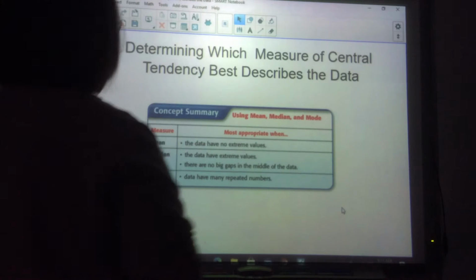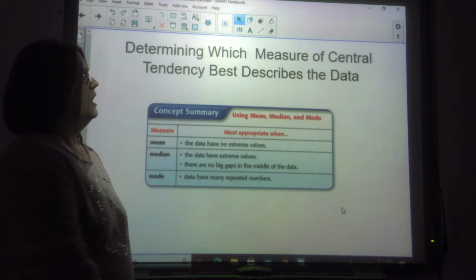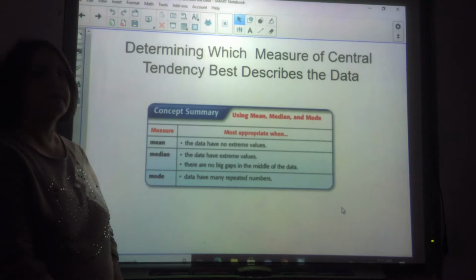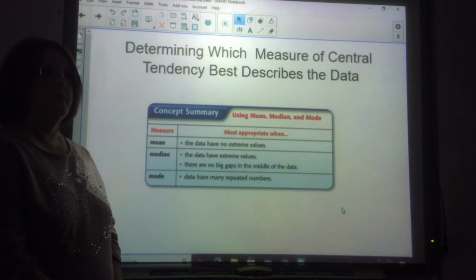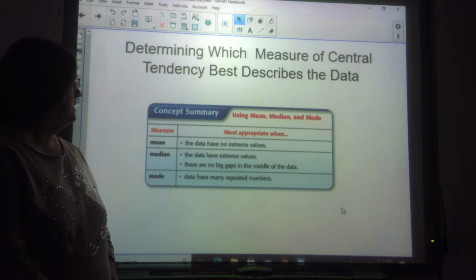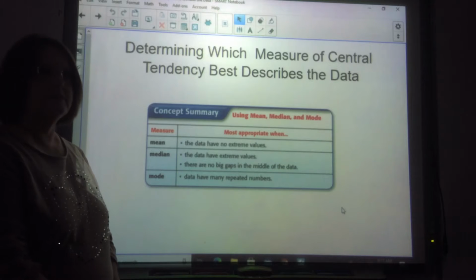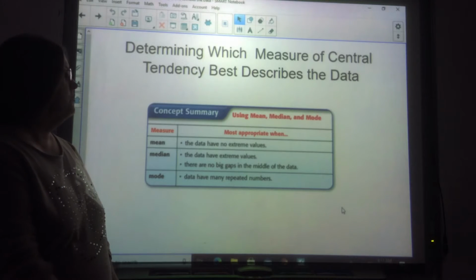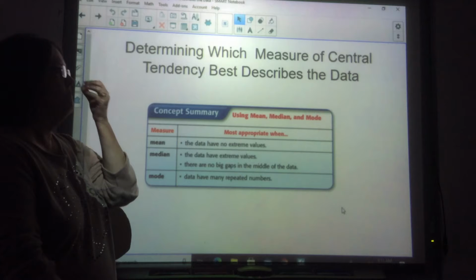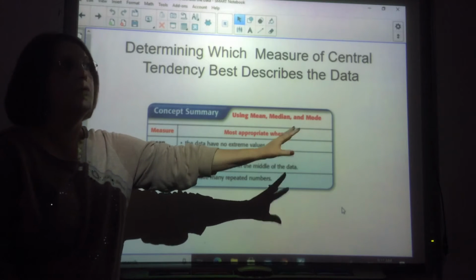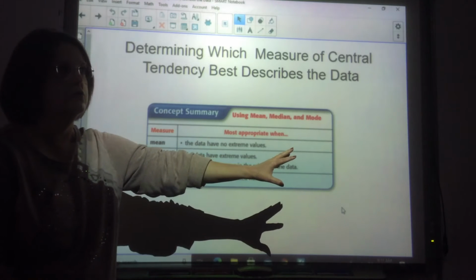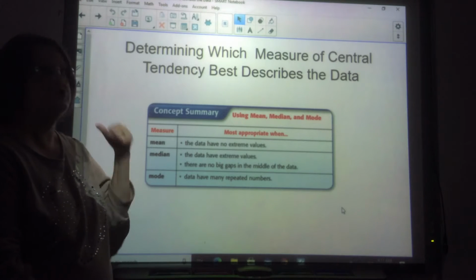Okay, we're going to be determining which measure of central tendency best describes the data. So when you're looking at the data, you want to be able to determine whether the mean, the median, or the mode best describes it. If your data has an extreme value, meaning an outlier, some weird number out there that's bigger than the others or smaller than the others, you don't want to use the